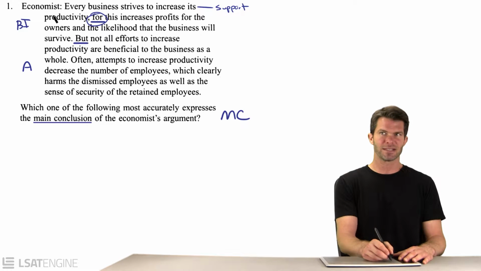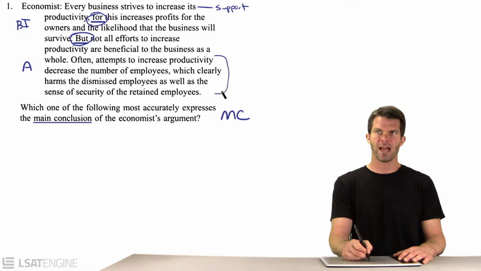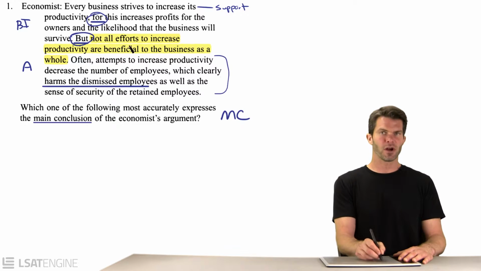You can tell that the economist has more to say because we're going to kick in with this negative contrast word. And the point here is that not all efforts to increase productivity are beneficial. And they go on to support that idea because here are attempts to increase productivity that are harmful. And so this is our conclusion. It's the idea that not all efforts to increase productivity are beneficial. And the reason why is because sometimes they're harmful.